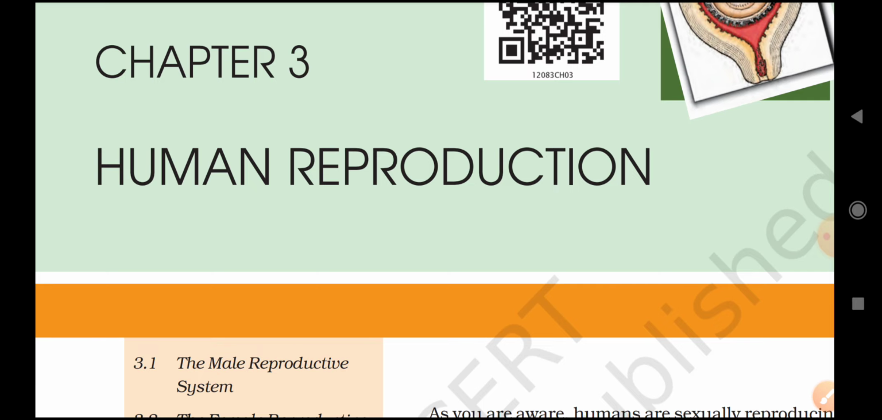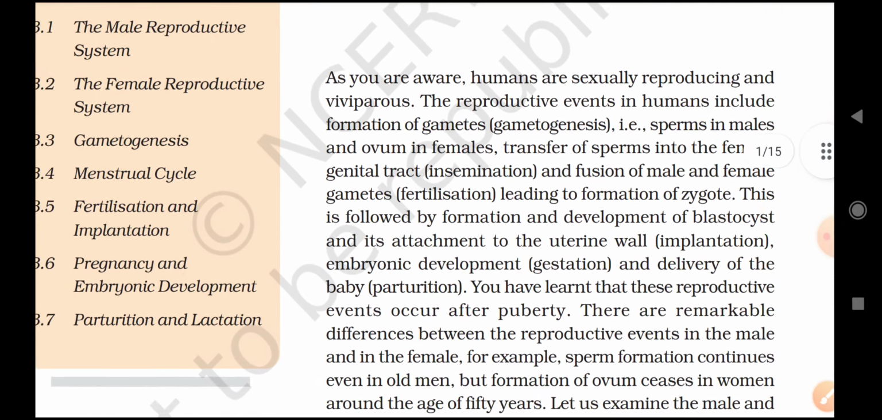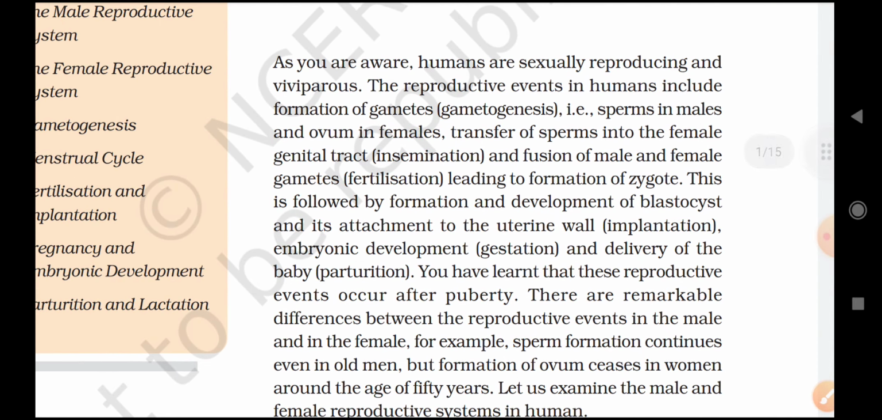இன்னைக்கு நம்ம பார்க்க போகிற டாபிக் சாப்டர் 3 ஹியூமன் ரீப்ரொடக்ஷன். ஓகே, as you are aware, humans are sexually reproducing and viviparous. ஸோ நமக்கு நல்லா தெரியும் ஹியூமன்ஸ் வந்து sexually reproducing and viviparous. Viviparous நமக்கு நல்லா தெரியும், they give birth to young ones. ஓகே, the reproductive events in humans include formation of gametes. ஸோ நல்லா நோட் பண்ணிக்கோங்க இது.